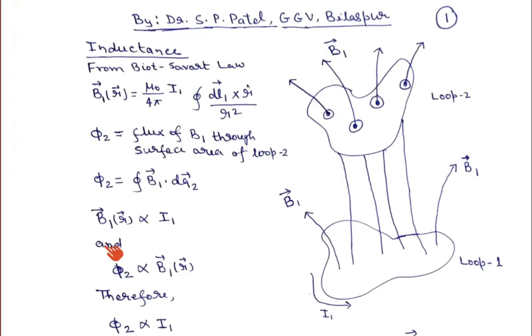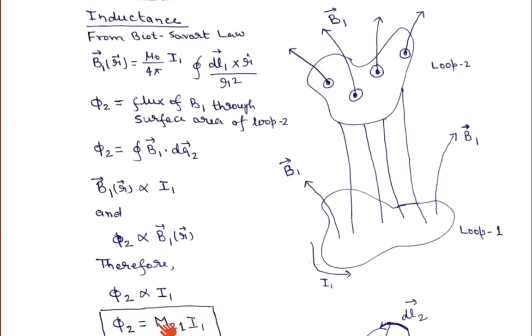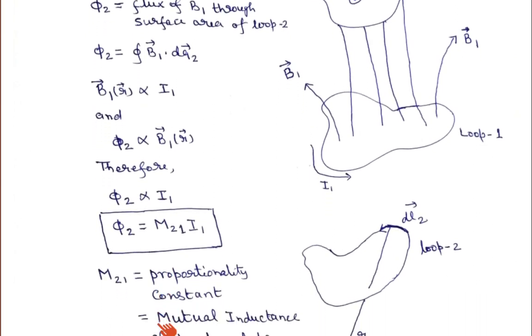So phi 2, the flux passing through loop 2 due to B1, is directly proportional to B1. Therefore phi 2 is directly proportional to I1. It means the number of magnetic field lines passing through the closed loop 2 is directly proportional to the current flowing in loop 1.